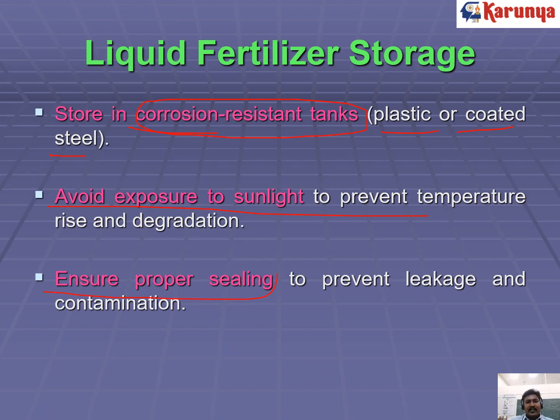And ensure proper sealing to prevent leakage and contamination. Sometimes the plastic or coated steel may leak because of the liquid fertilizer stored in the container. So frequently check the sealing and any leakage to prevent contamination.